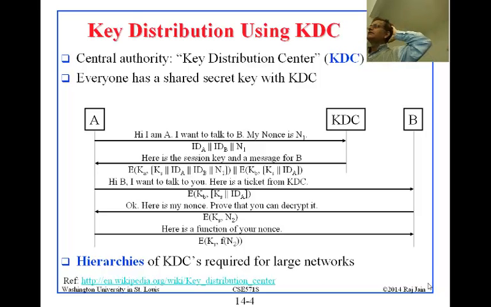In order to exchange for KS, you have to share KA or KB with the KDC. In essence, KA and KB are master keys. They are permanent. Hopefully they are changed maybe every 3 months or something. And the KDC has to be under lock and key, because it has all the secrets. You cannot just leave it in public. It has to be so that nobody can reach it by any means.